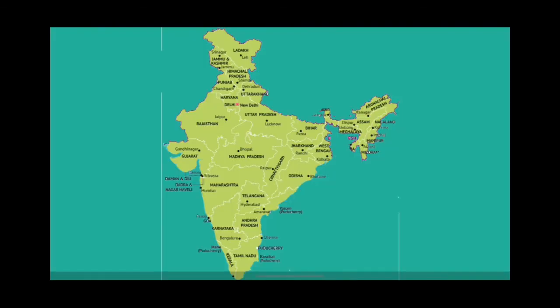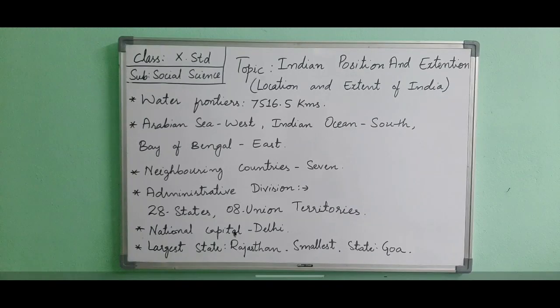After discussing the neighboring countries, the last point of the lesson is administrative division. India is a democratic republic, keeping in view the primacy of the regional languages and administrative existence. India is divided into 28 states and 8 union territories, which include the National Capital Territory of Delhi. Recently, on 31st October 2019, Jammu and Kashmir was declared a union territory, and by dividing it, Ladakh was also declared a union territory.